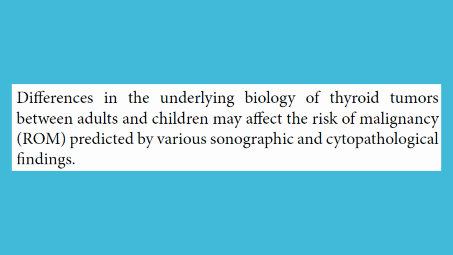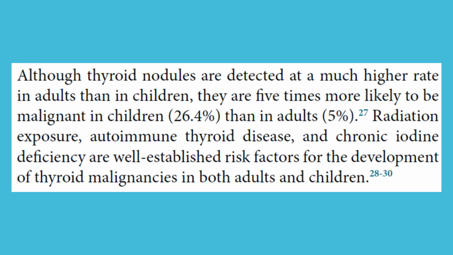Differences in the underlying biology of thyroid tumors between adults and children may affect the risk of malignancy, ROM, predicted by various sonographic and cytopathological findings. Although thyroid nodules are detected at a much higher rate in adults than in children, they are 5 times more likely to be malignant in children, 26.4%, than in adults, 5%. Radiation exposure, autoimmune thyroid disease, and chronic iodine deficiency are well-established risk factors for the development of thyroid malignancies in both adults and children.